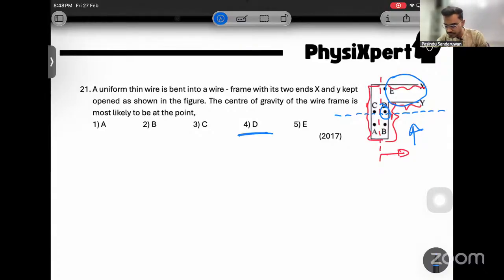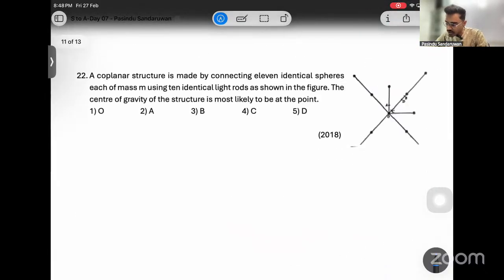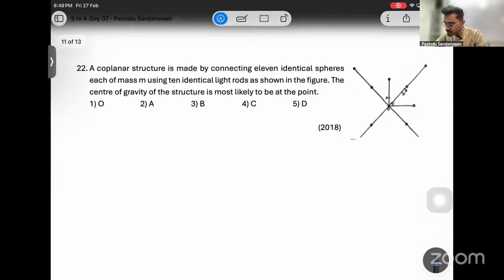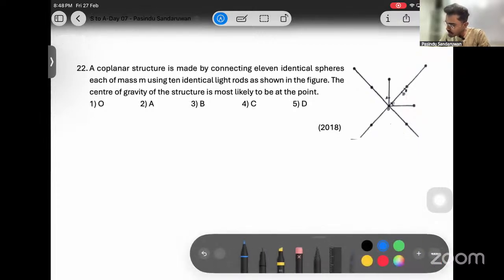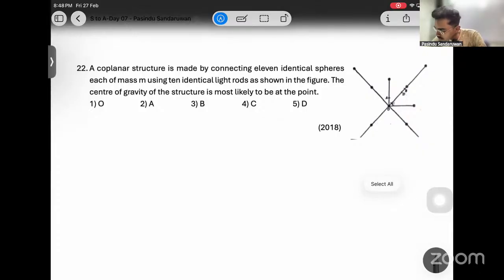Then 22. Again, there's a small mistake in the diagram. Here also there should be two masses, one mass here and another mass here. This is the complete diagram. Then only it comes to 11 masses: 1, 2, 3, 4, 5, 6, 7, 8, 9, 10, 11.